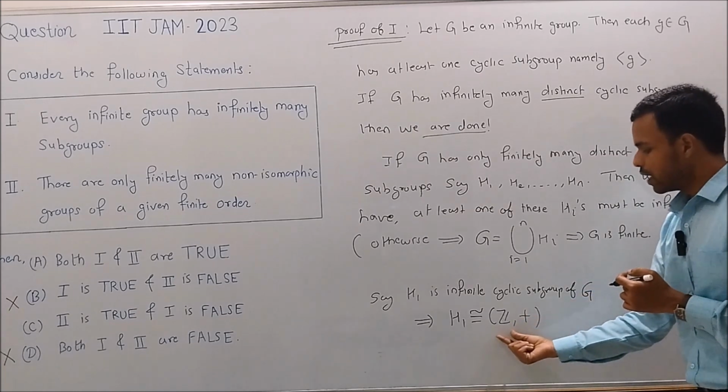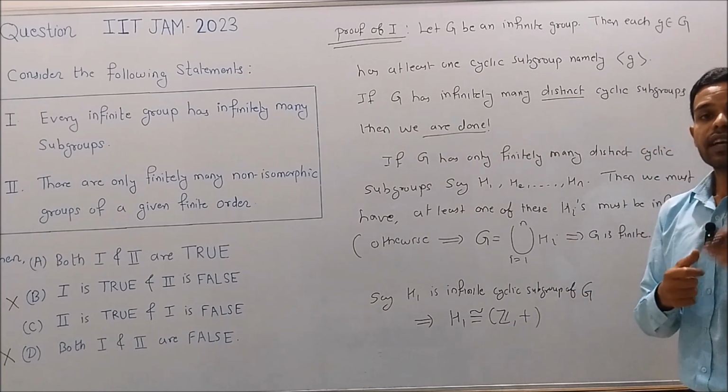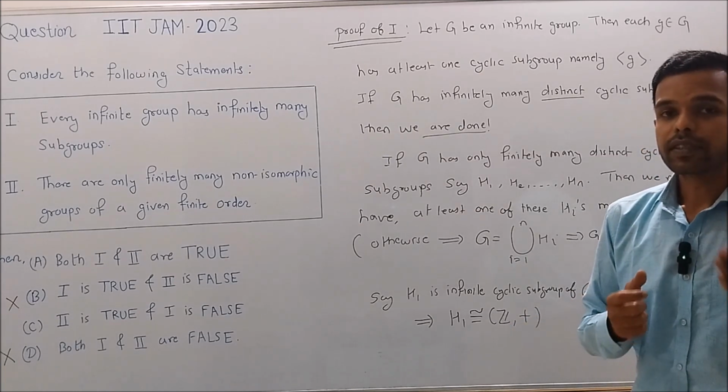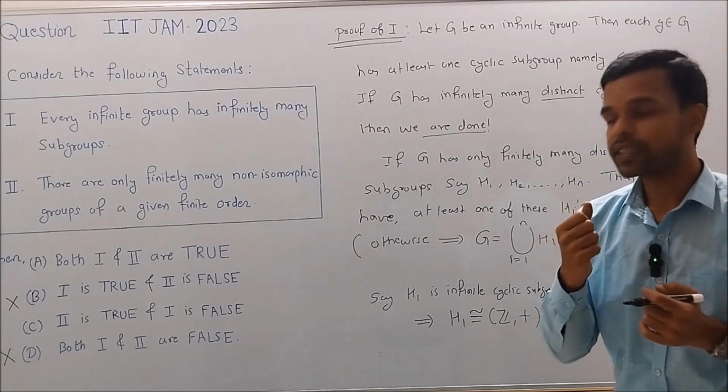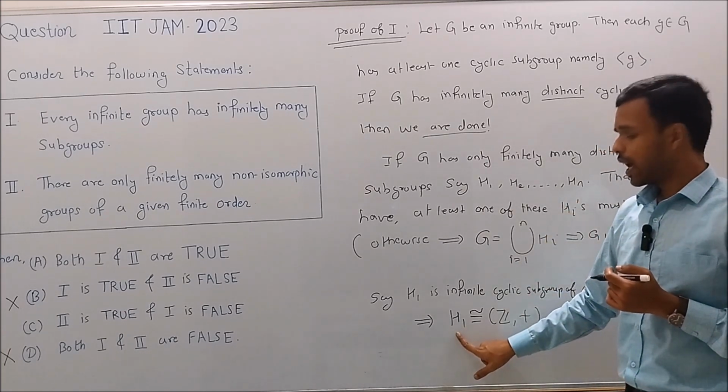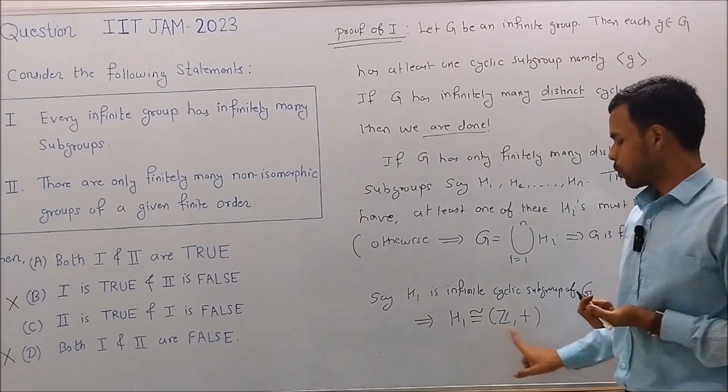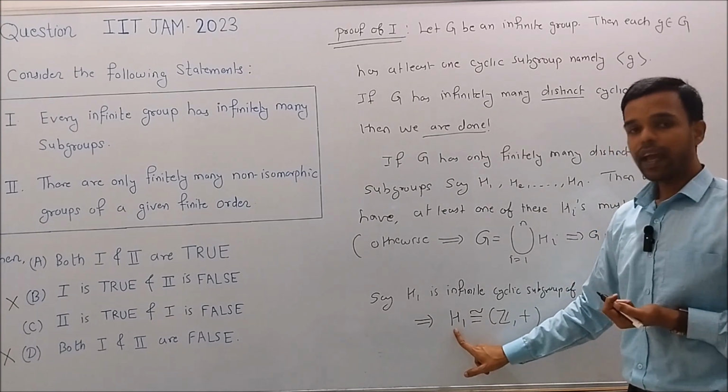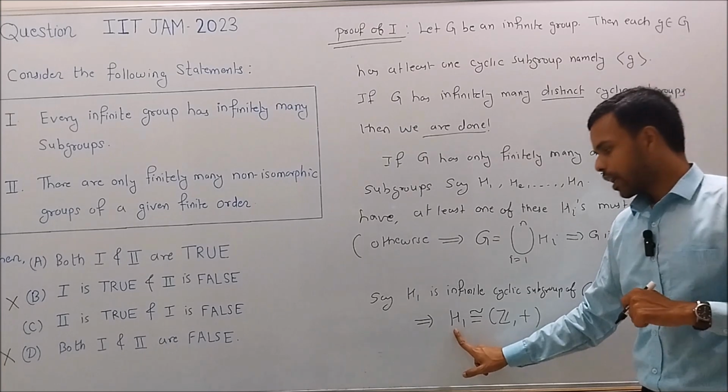And we know that Z with respect to addition has infinitely many subgroups, infinitely many cyclic subgroups. So H1 has infinitely many cyclic subgroups because H1 is isomorphic to Z.